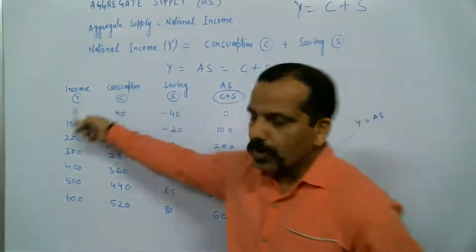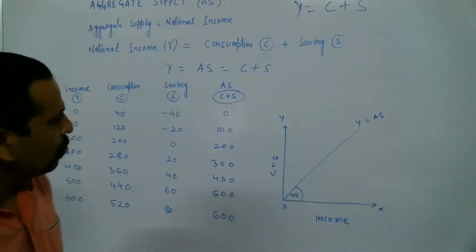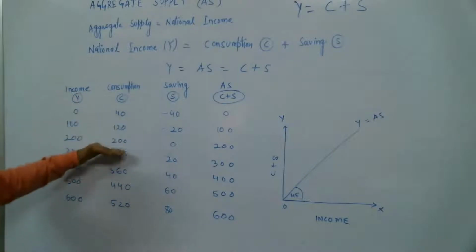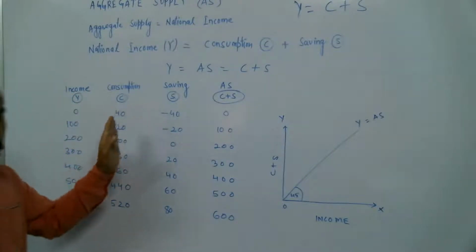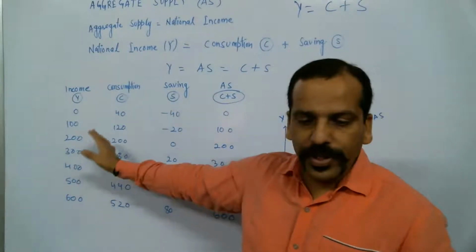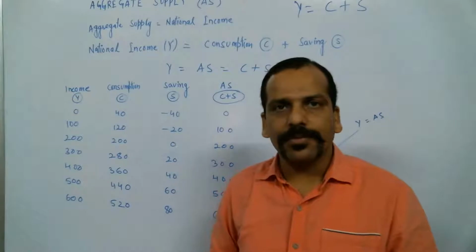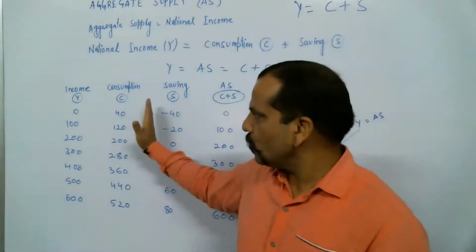Got it? Now let us understand with the help of a table and diagram. So this table is somewhat okay. This table is very much similar, or we can say the same, as the earlier table which I taught you yesterday.